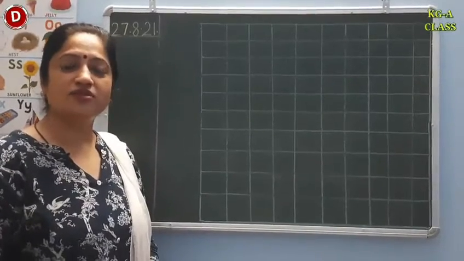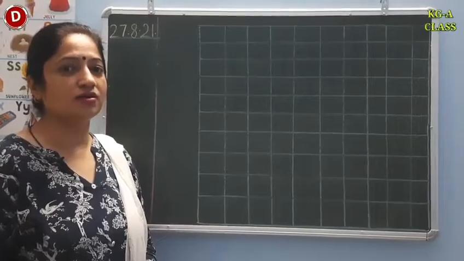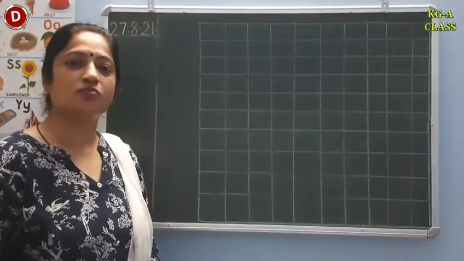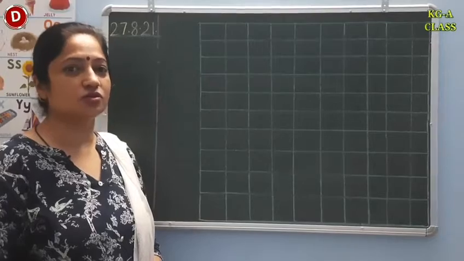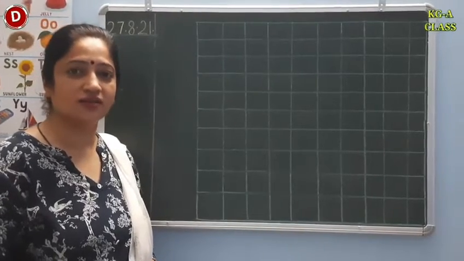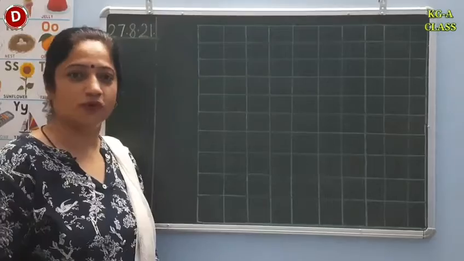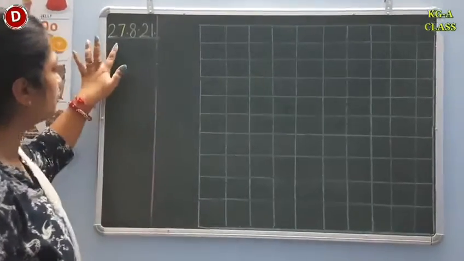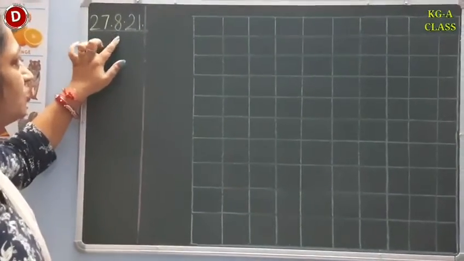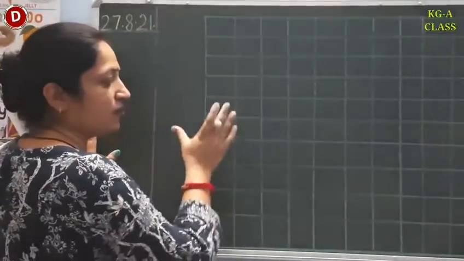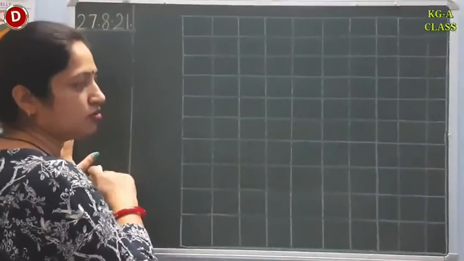Children, today I will teach you to write numbers 1 to 20 in series. First, I am going to write on the board, which you have to watch carefully. So children, look at the board how I am writing. Then I will show you how to write in the notebook. Look here children, this is today's date. Today is 27th August 2021. Children, I have made the page of your notebook on the board.